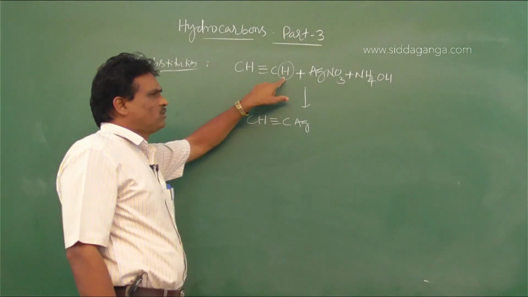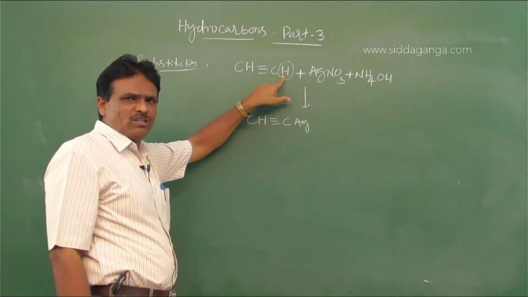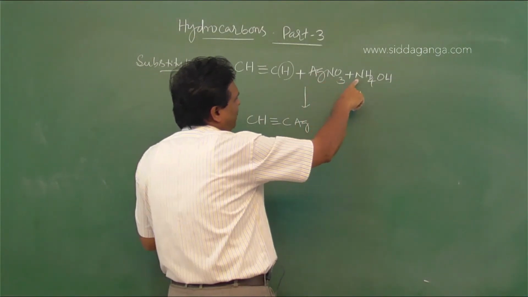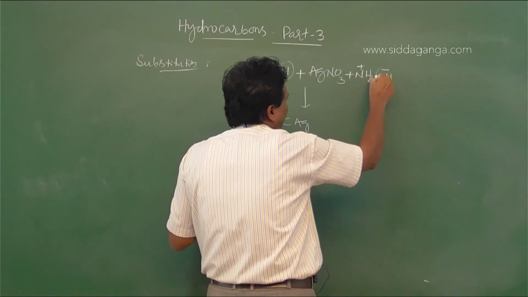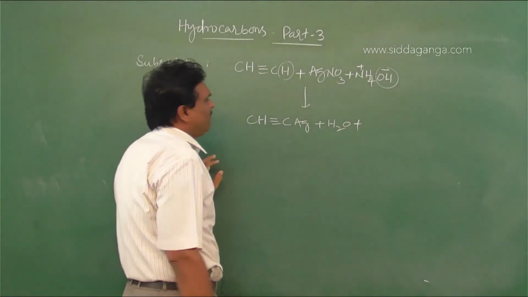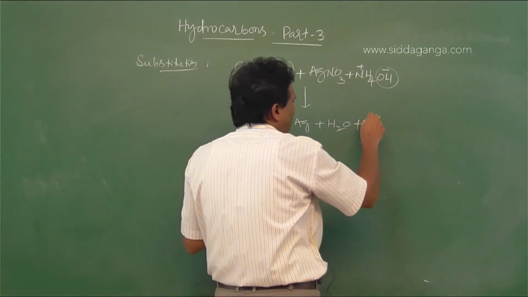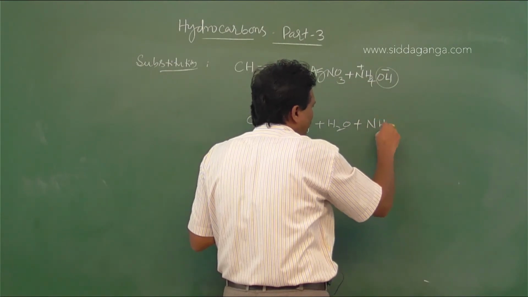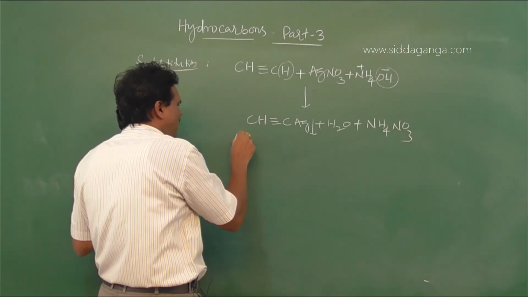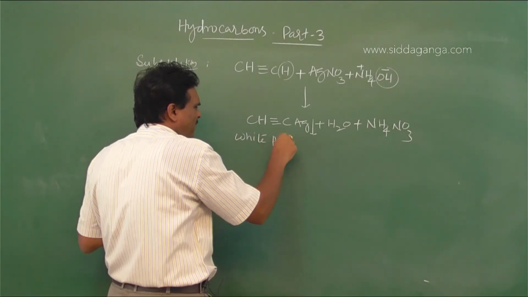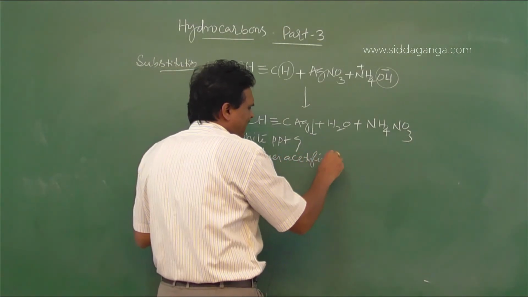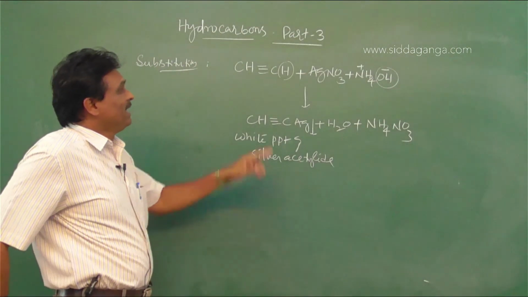This is the acidic hydrogen, which reacts with NH4 plus and OH minus. This OH minus takes up this H plus and converts into water. Then ammonia combines with the nitrate group to form NH4NO3. So this is the white precipitate of silver acetylide. This is the characteristic acidic property of alkyne.